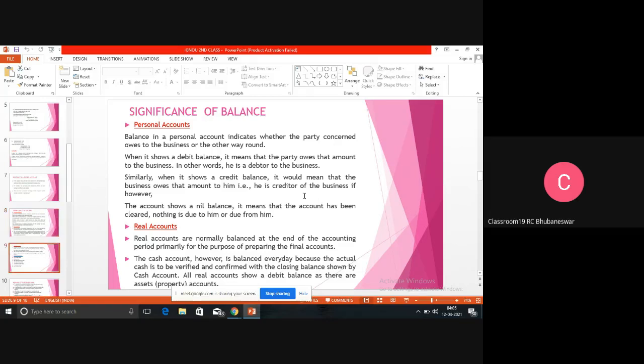Then comes to the real account. That means in case of real account, is there a debit balance or a credit balance? In case of real account, it is always a debit balance. Real account means the assets of the organization, so real account never has a credit balance. When we are preparing the real account, you will see there is no credit balance. It is always a debit balance because real account is a summary of all assets, and assets always show the debit balance.